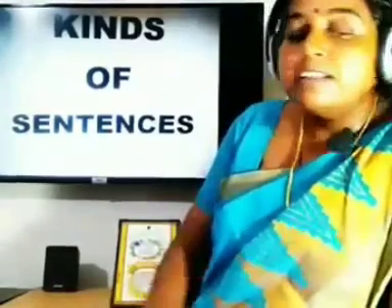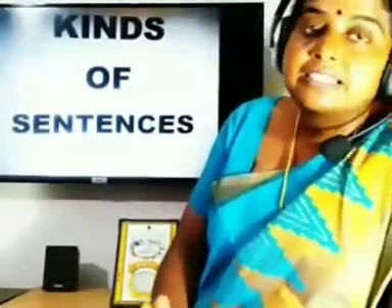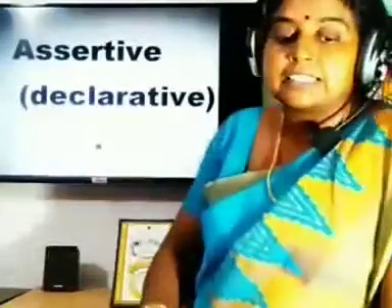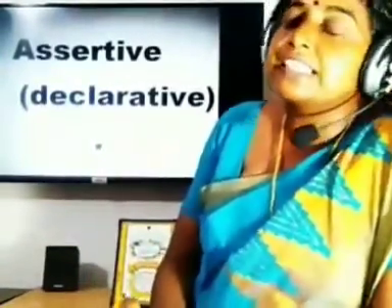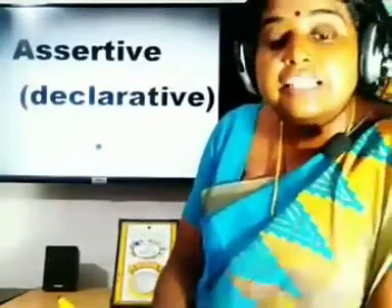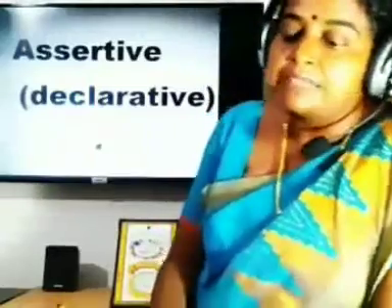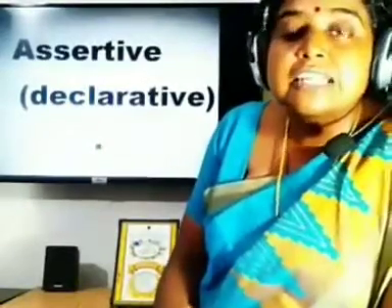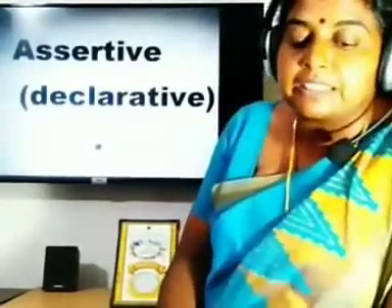So first we will learn what is an assertive sentence. An assertive sentence says or states something. Example, I am going to the market. The earth revolves around the sun. So it states or says something.